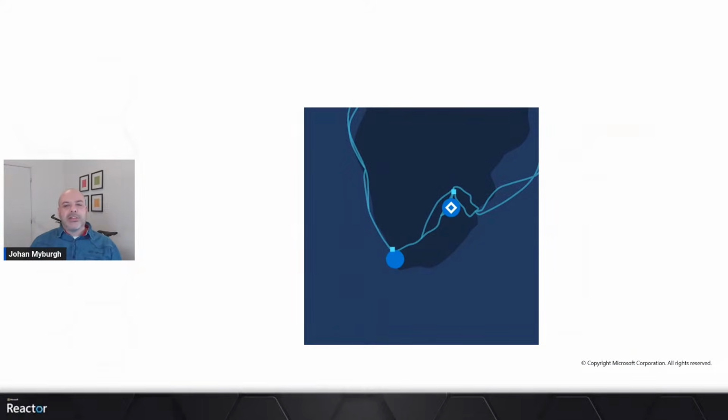If you take a look at South Africa, we've got essentially South Africa North, right? This is South Africa North. And on the bottom left side here, this is essentially South Africa West, right? South Africa North is Johannesburg. South Africa West is essentially Cape Town, all right? And these two regions are regional pairs, which means certain resources that get deployed in South Africa West will have the data replicated to South Africa North.